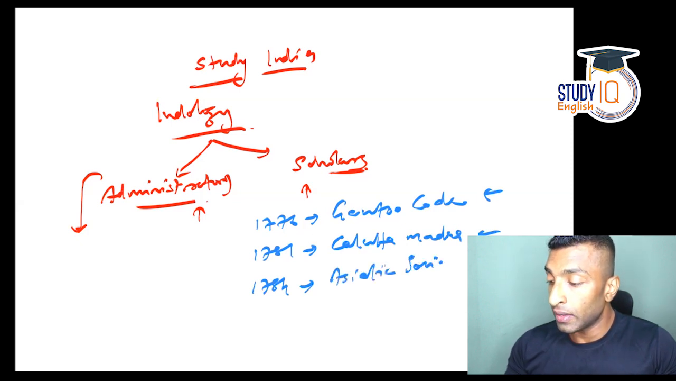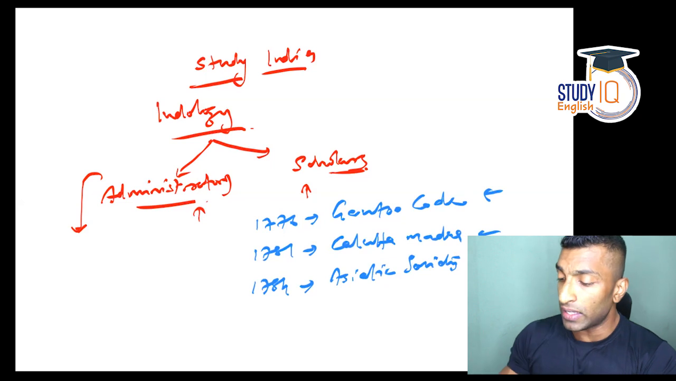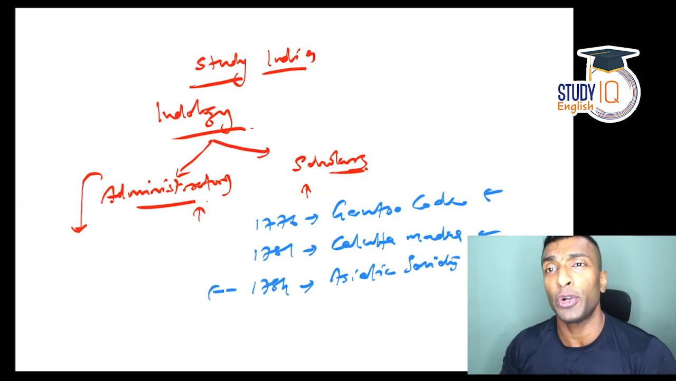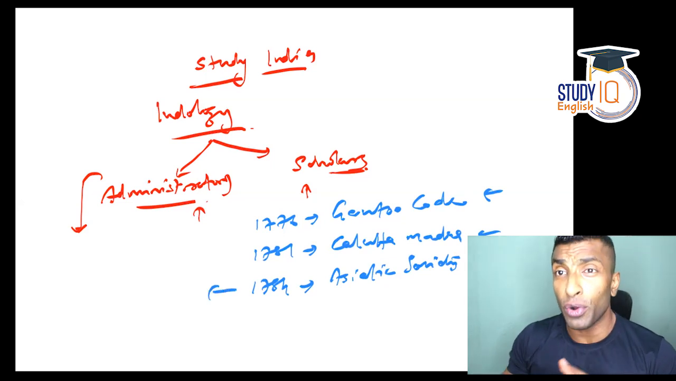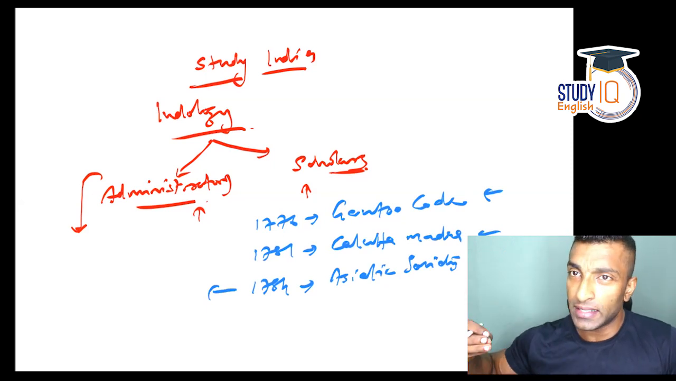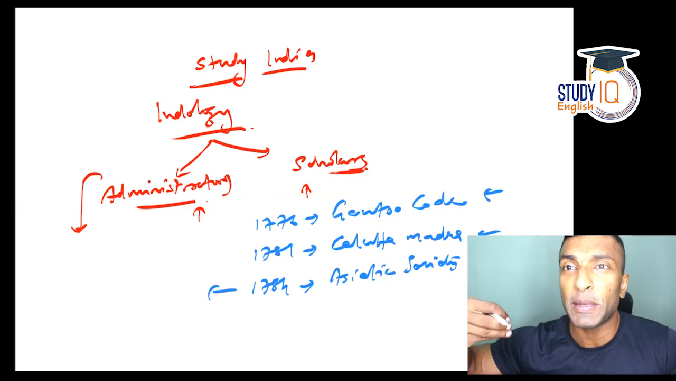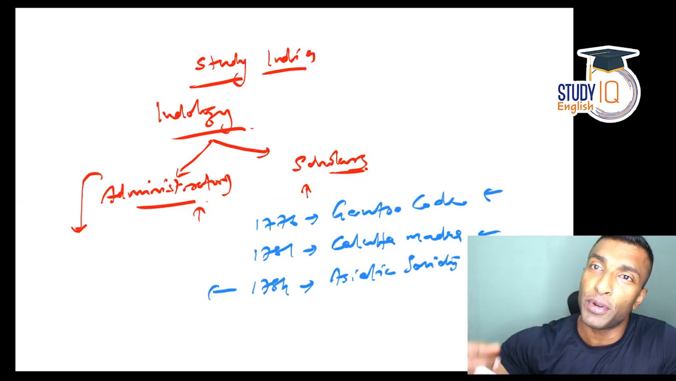Asiatic Society of Bengal was established at Calcutta by William Jones. So what is the objective of Asiatic Society of Bengal? To promote Indology or to promote Oriental studies. Oriental studies means study of East and study of Eastern countries, Eastern societies and their culture and customs, etc. And more specific to India. So that is what it is, to promote Indology.